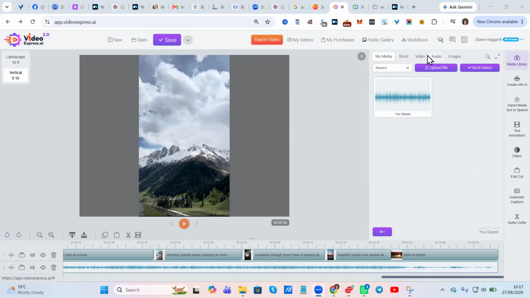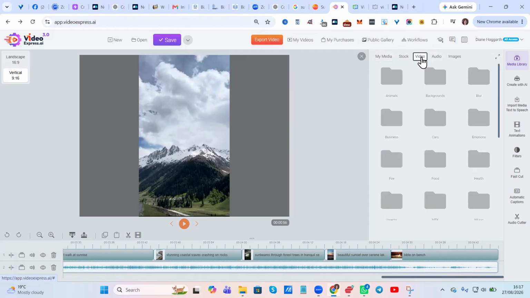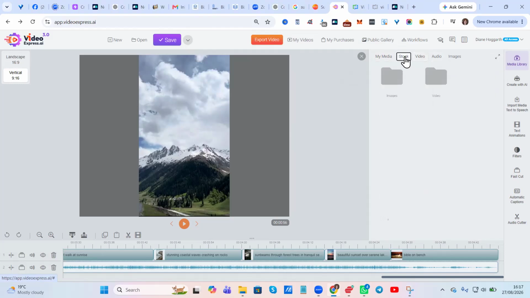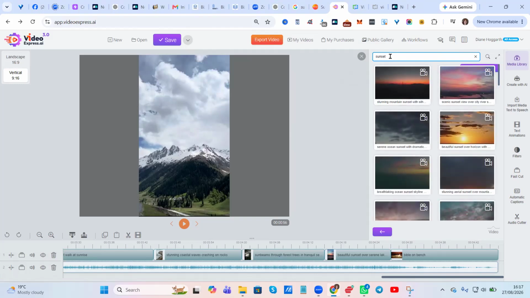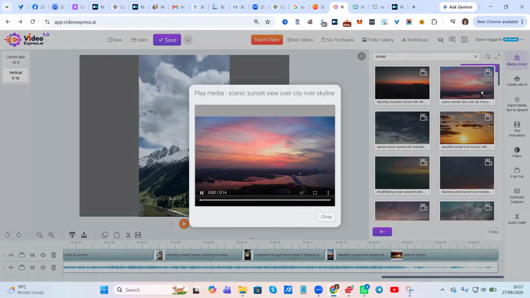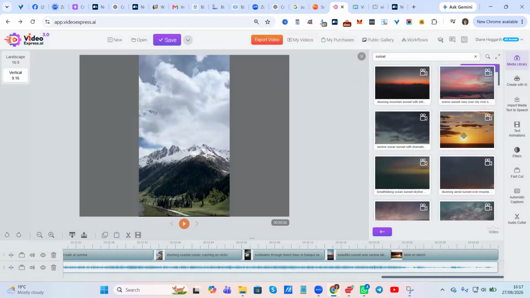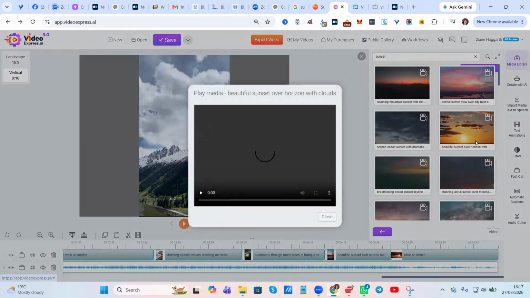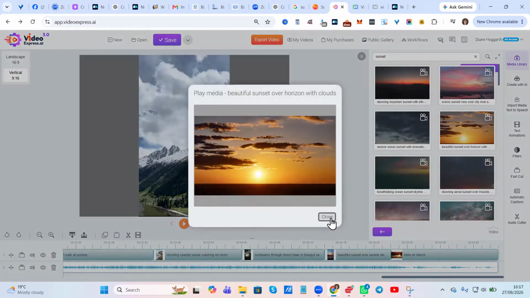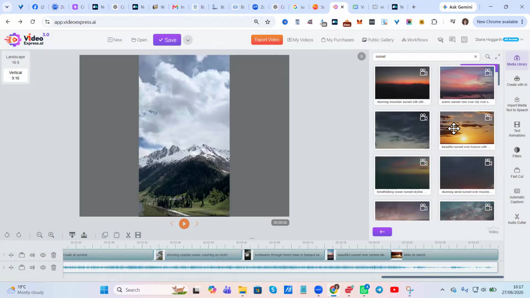Then this is blank. So if you go to video, stock video, then you can put sunset. I go for flowers, sunset. The only trouble with this is if you're doing a proper video or a short, you have to keep going like this. But there is Pixabay and Pexels that you can go to and plan it beforehand. So again, this is all drag and drop. You can drag and drop until you get to the end of the song.